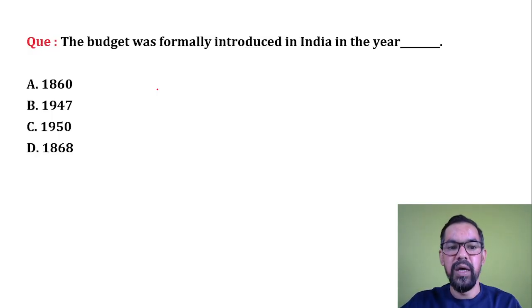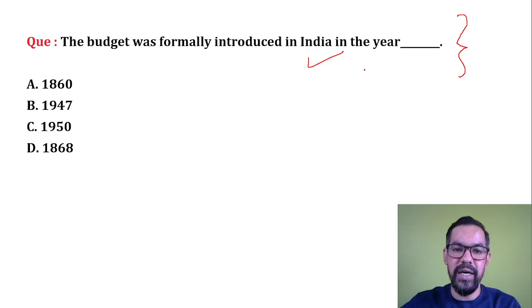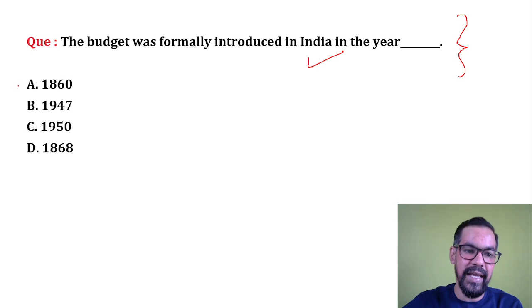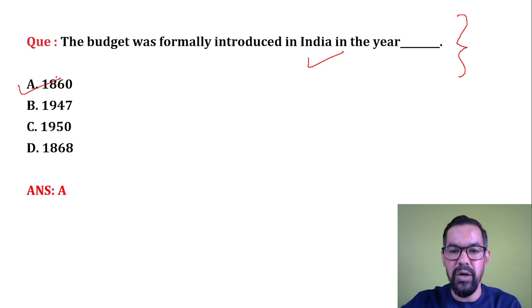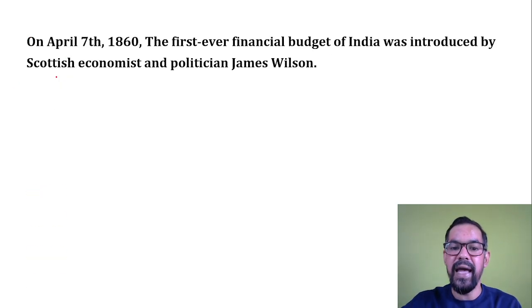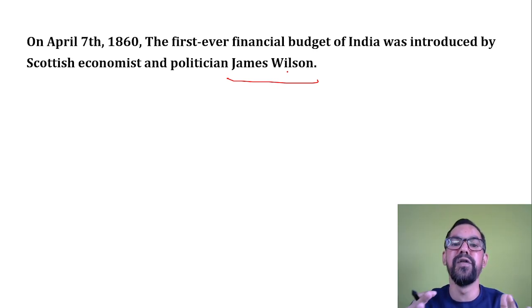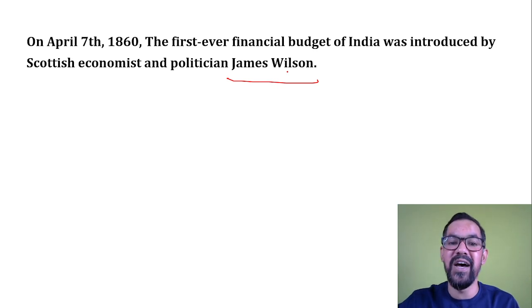Okay, next one, the budget was formally introduced in India in the year. The budget was introduced by James Wilson in 1860, on the 7th of April 1860. And James Wilson, who introduced this particular one, is generally known as the father of the Indian budget as well. And the father of the world budget is Sir Robert Walpole. He introduced the term budget for the first time in 1730.